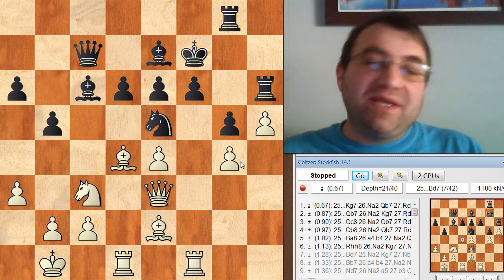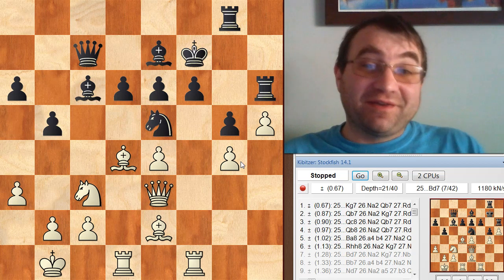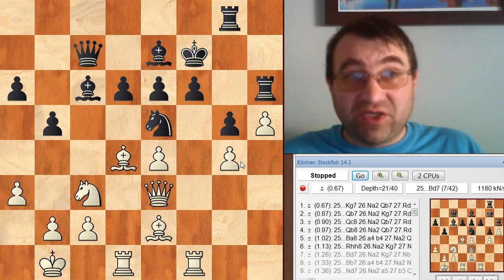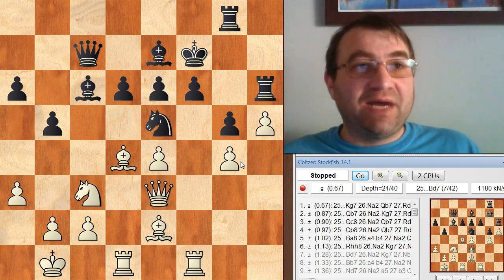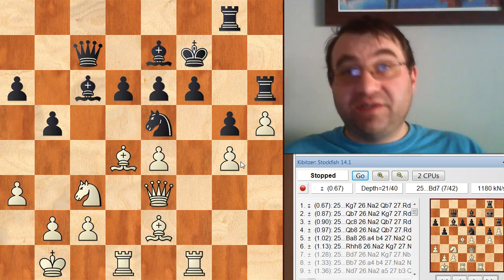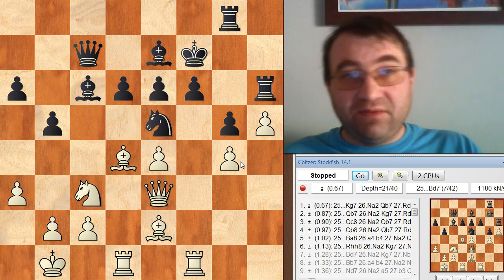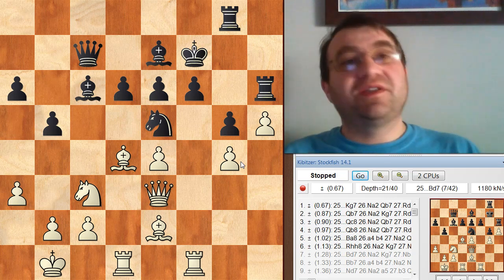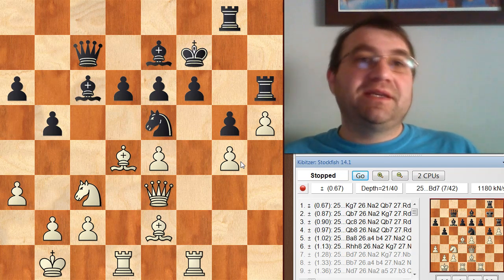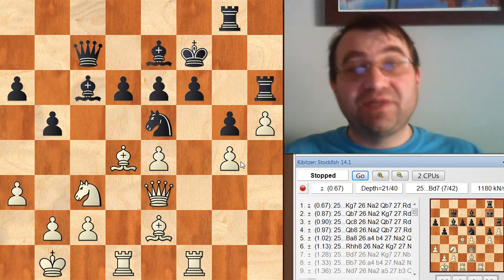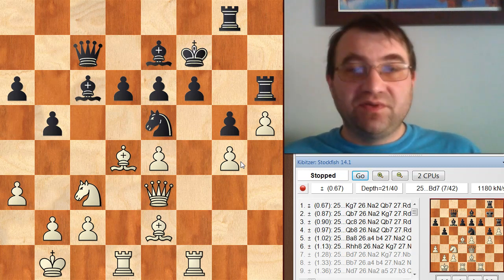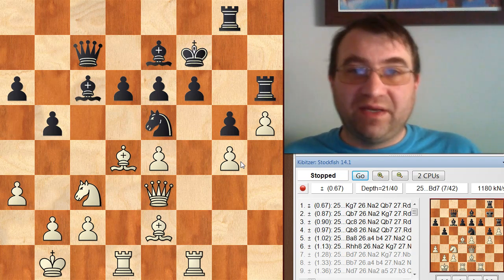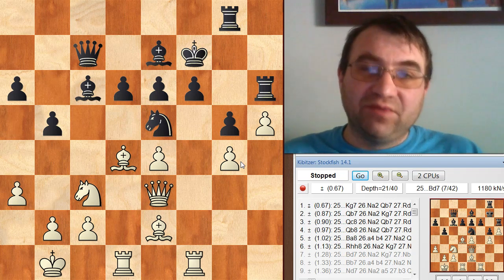But what we need in FIDE is a system that incorporates the best knowledge that we have about cheat detection, because this is how we should be doing anything in chess: using the best information that we have. So we need a system that incorporates the type of cheat detection that chess.com uses. I think FIDE and Ken Regan should get together with chess.com. Chess.com has spent millions of dollars on their cheat detection. It's the most sophisticated cheat detection in the world. They need to incorporate chess.com's cheat detection into theirs, and also incorporate more elements and data points, like move times, checking for flat move times, checking for odd move times, etc.